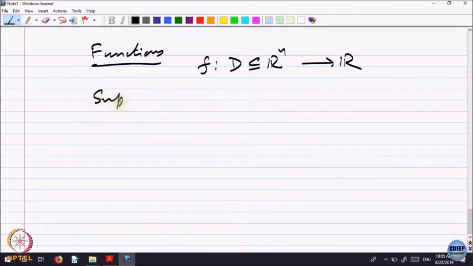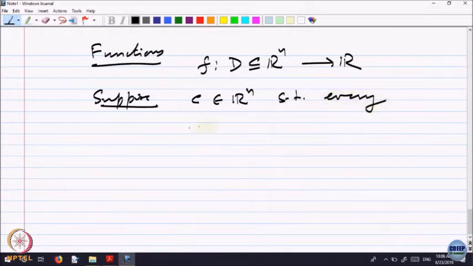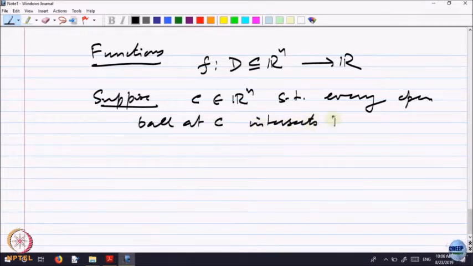Suppose C is a point belonging to R n such that, let me write, every open ball at C intersects D. So, this is the assumption I am making.